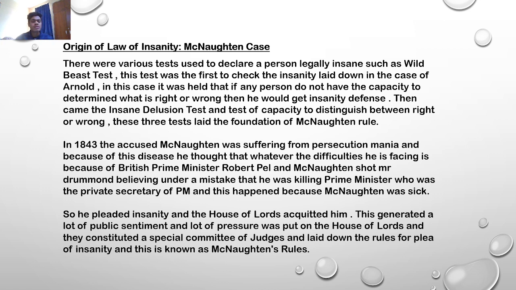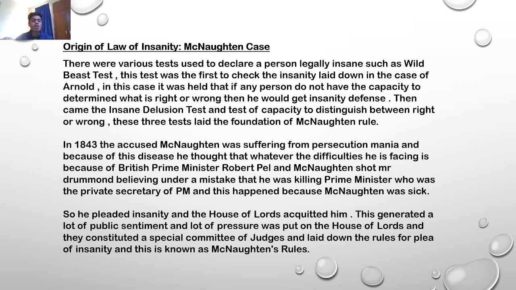Now we should know the facts of the case. In 1843, the accused McNaughton was suffering from persecution mania, and because of this disease, he thought that whatever difficulties he was facing were because of British Prime Minister Robert Peel. McNaughton shot Mr. Drummond, believing under a mistake that he was killing the Prime Minister, who was the private secretary of the PM, and this happened because McNaughton was sick. So he pleaded insanity and the House of Lords acquitted him.